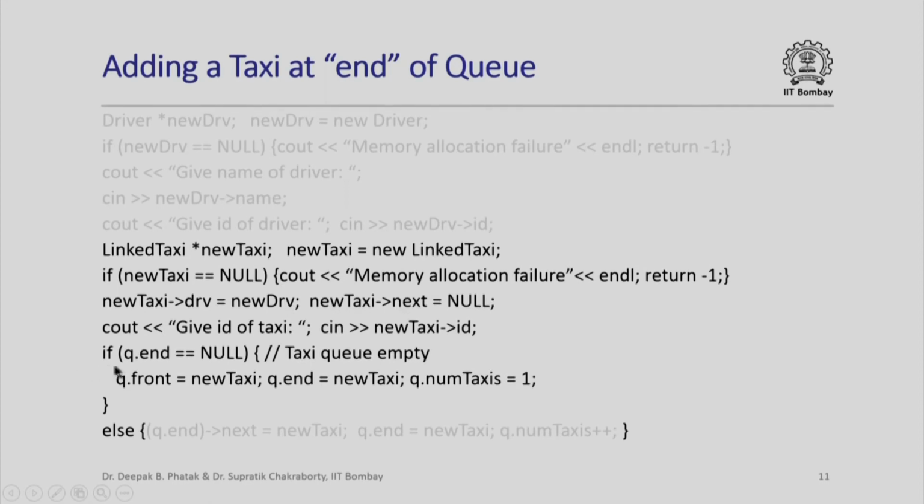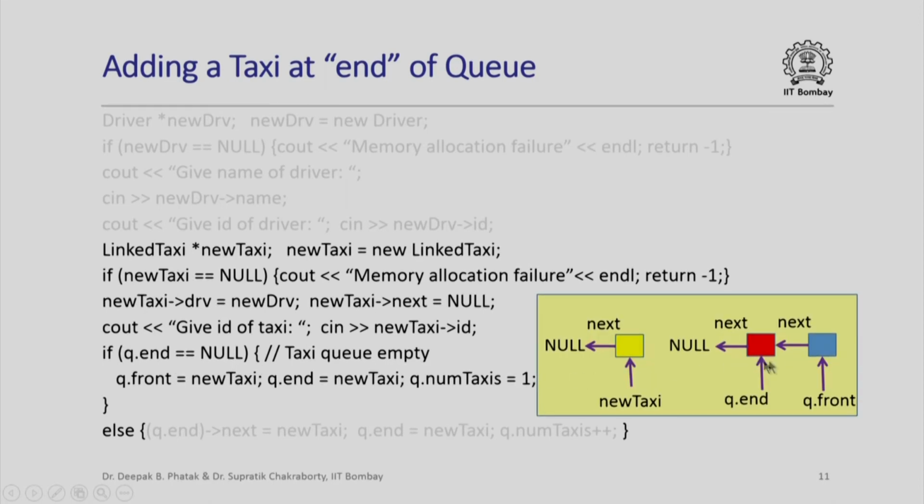Now we are going to check if q.end is null, which means that the taxi queue is really empty, then this must be the first taxi that is going into the queue. So we are going to update both q.front and q.end to new taxi. We are going to update the number of taxis in the queue to 1, and that would complete adding the taxi at the end of the queue. Otherwise, if q.end is not null, then really there are already some taxis in the queue like this. So this is the front of the queue, this is the end of the queue.